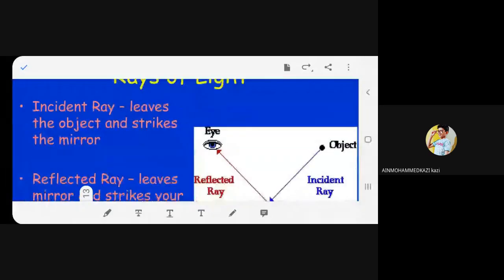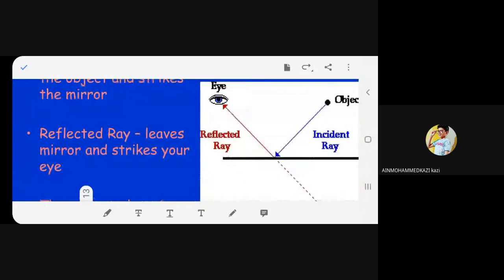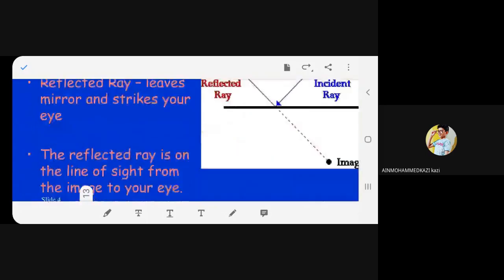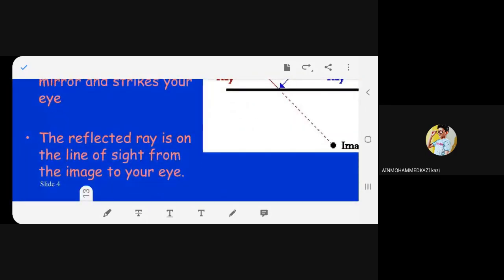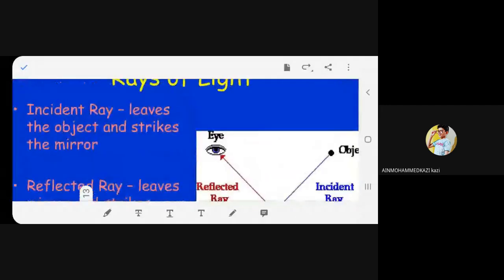Second, reflected ray leaves the mirror and strikes your eye. Third, the reflected ray is on the line of sight from the image to your eye. Fine. The first thing that you have read is incident ray.